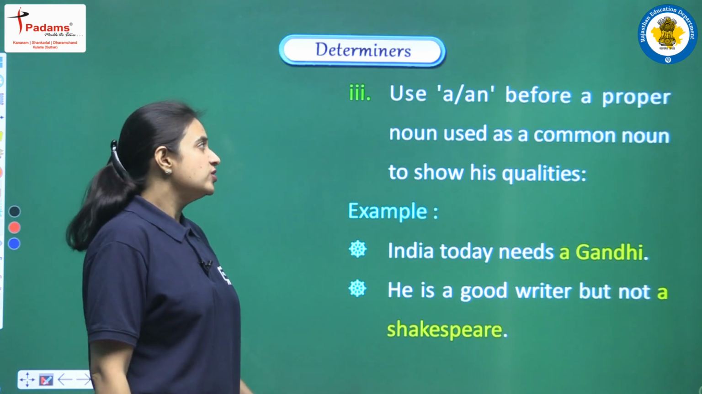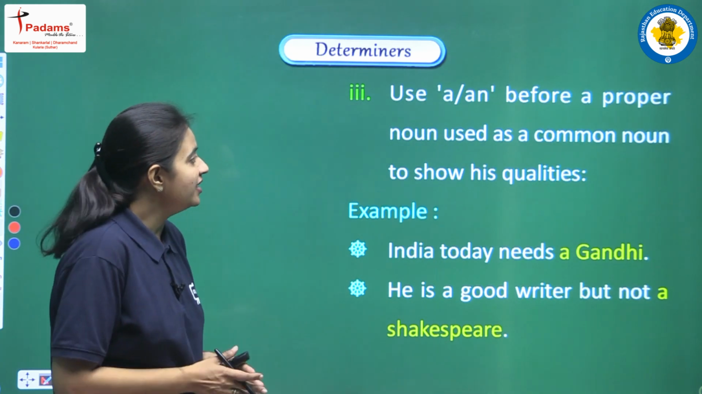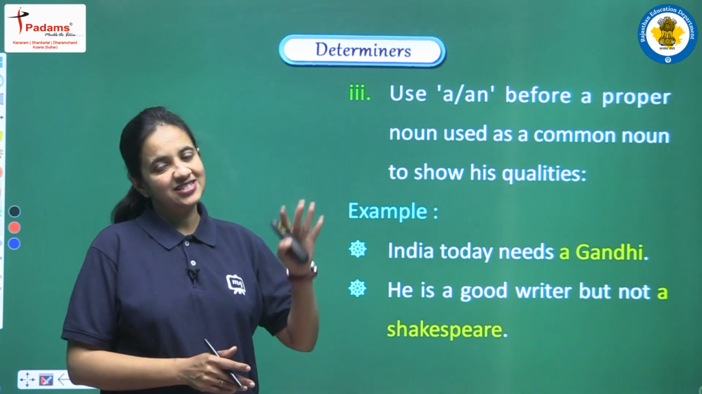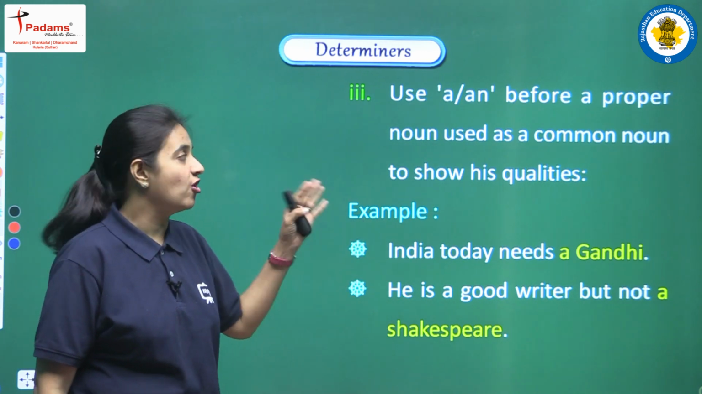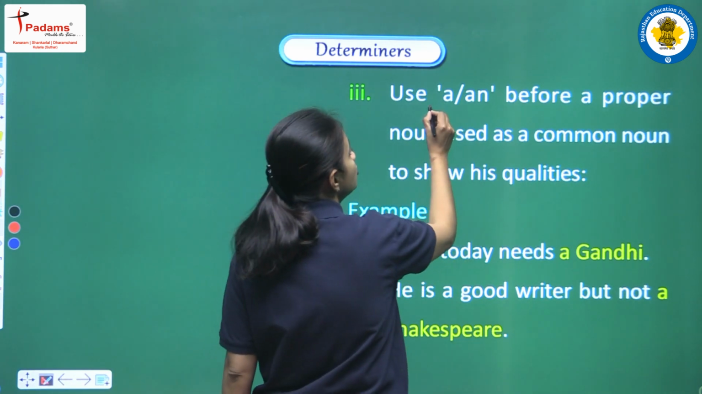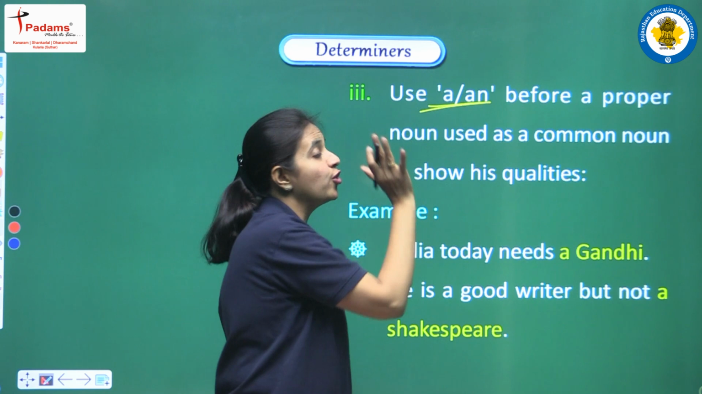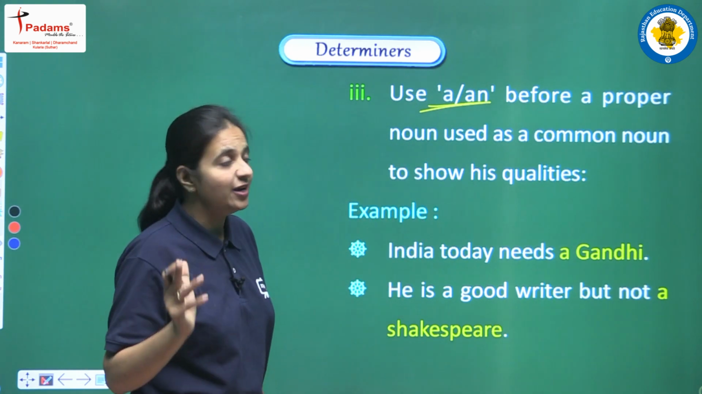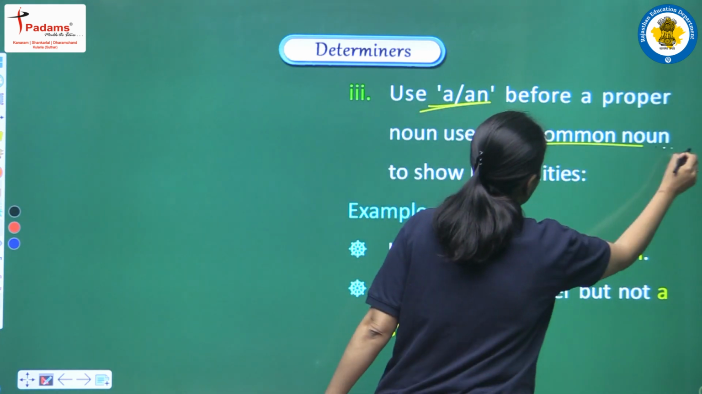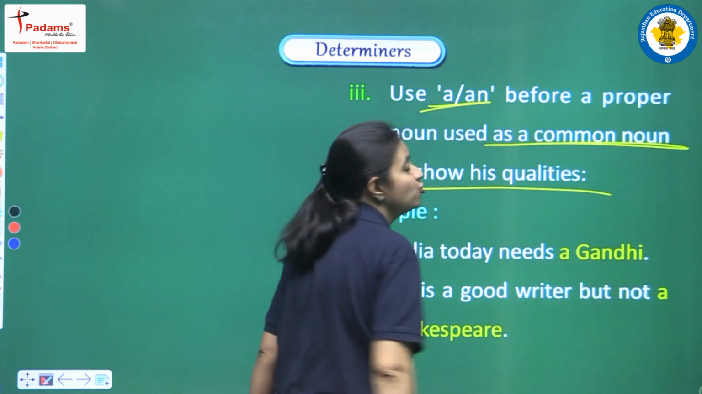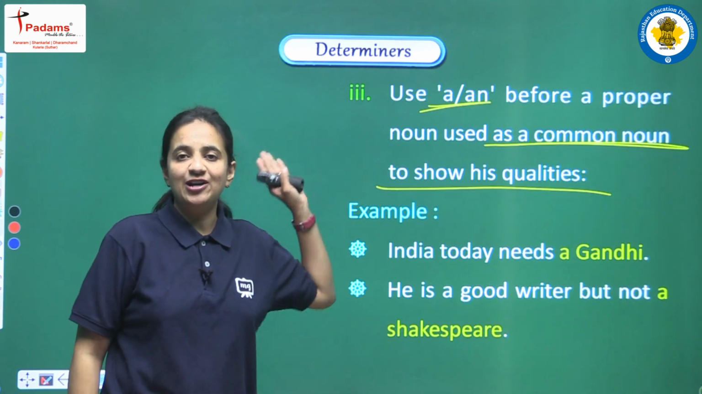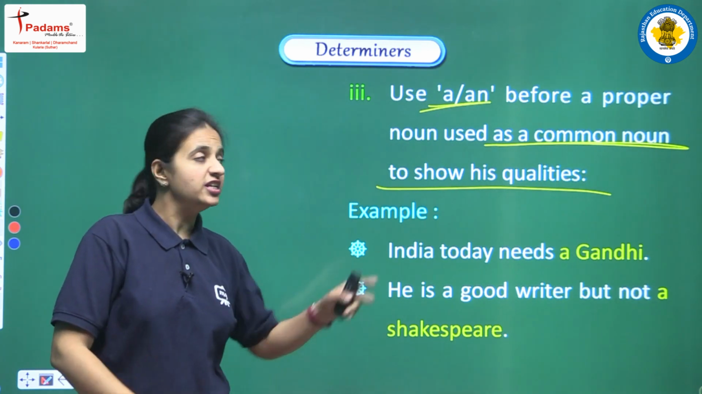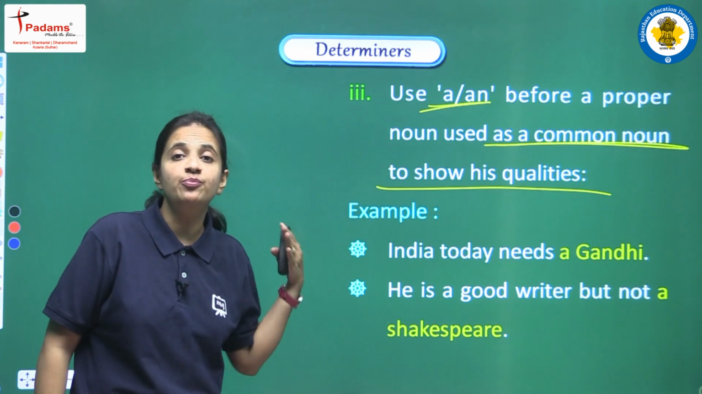Next, use a or an before a proper noun used as a common noun to show his qualities. So this is the next use that we are having here, and according to this point we can use these two articles a or an before a proper noun also. But what is the condition? The condition is that when that proper noun is used as a common noun. Why? To show his qualities. So when we are having this kind of condition, in that situation we can use these two articles a or an before a proper noun.